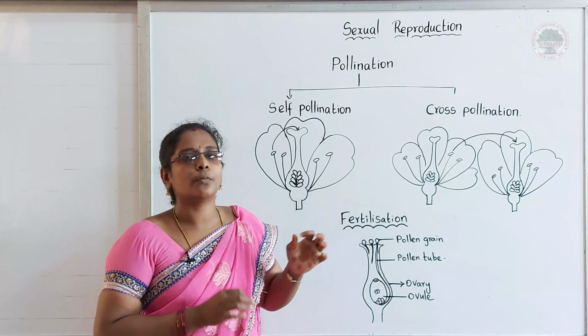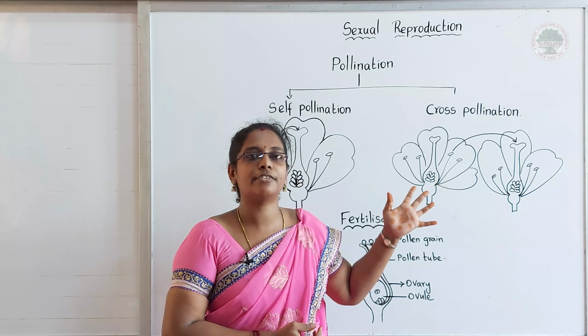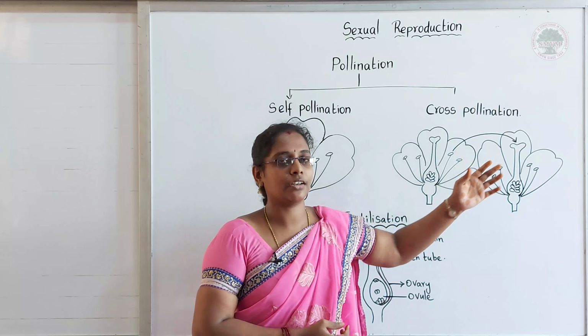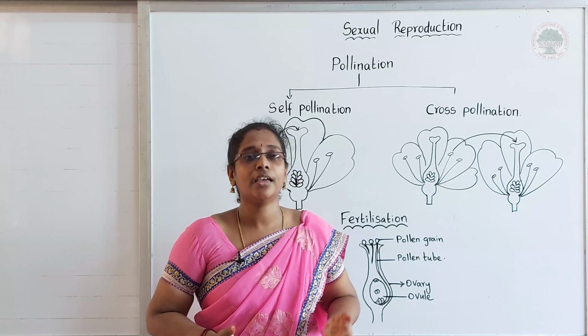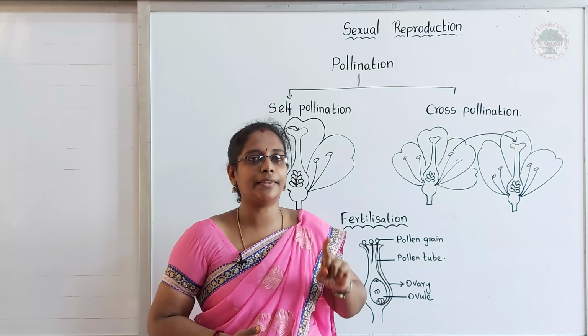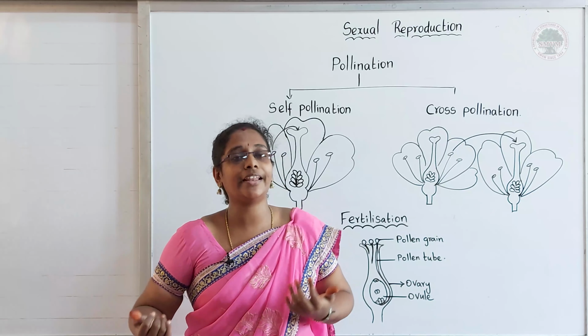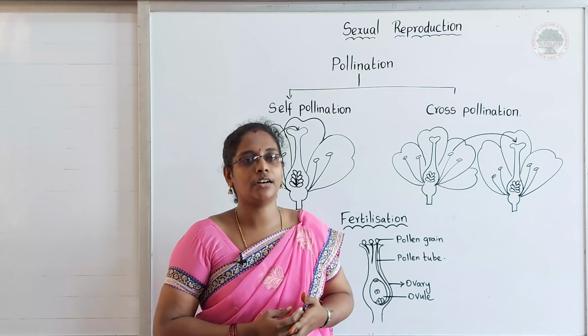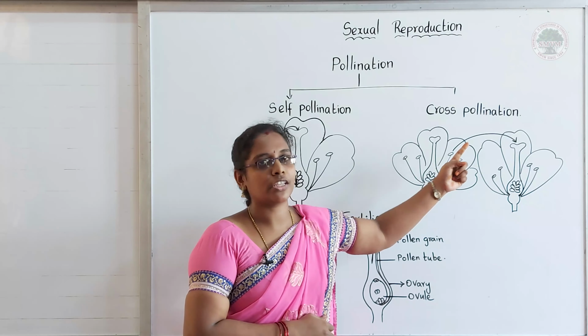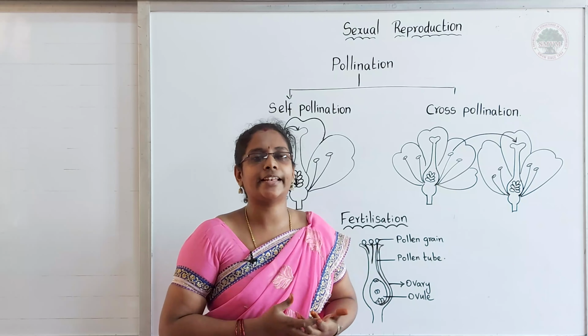Mostly self-pollination is a very rare case. Cross-pollination is quite common in every plant. Let's see the conditions for cross-pollination. If the flower is a unisexual flower, then there is no other way, because only one part will be there, either male or female. Then definitely it has to move on to the next flower. So in that condition, if the flower is unisexual, then there is a chance of cross-pollination. Then what is the second condition?